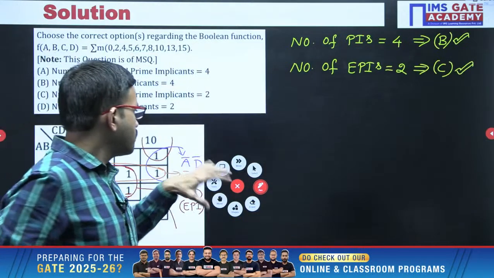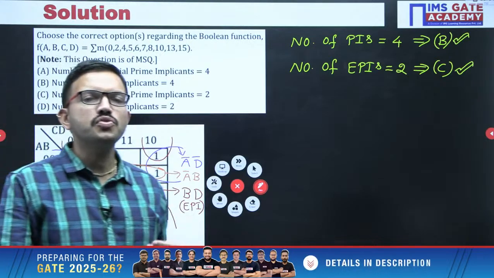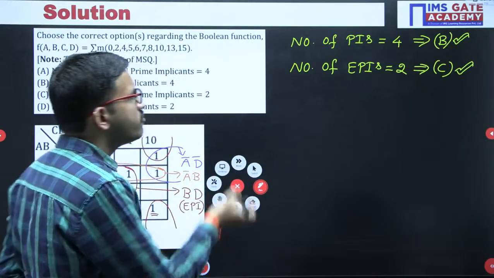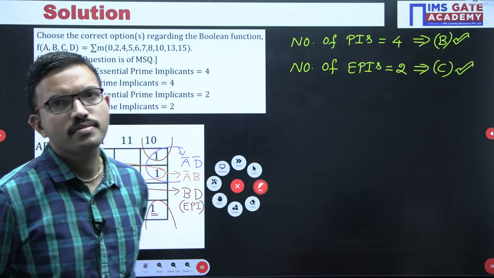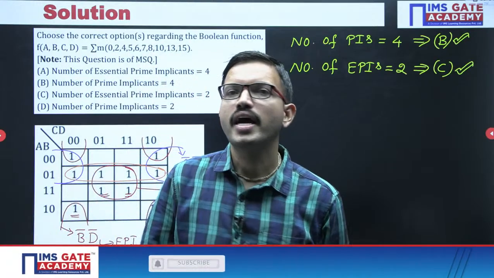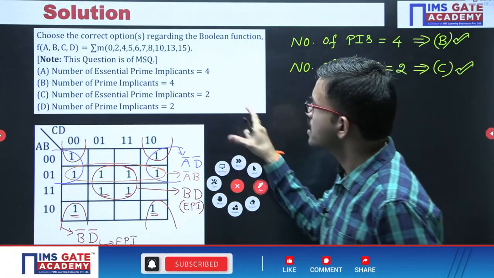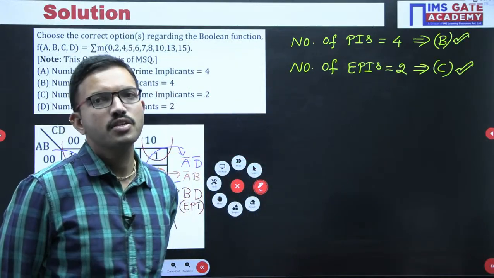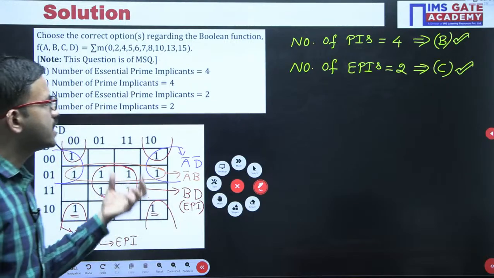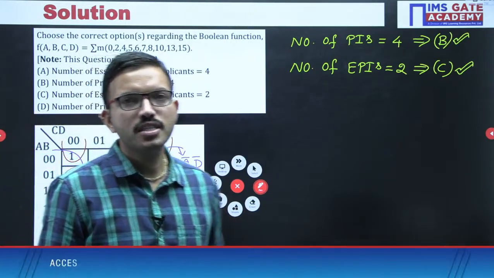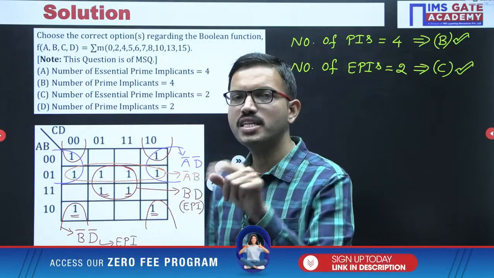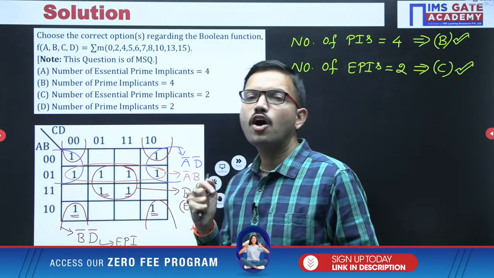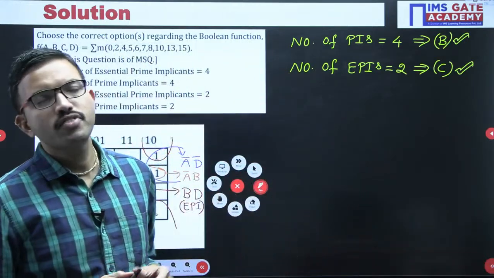Before that, suppose for the same question, if they ask you for the minimized function, in the minimized function how many product terms will you be getting? You can answer this one question. And one more question: for this particular given Boolean function, how many possible minimized functions are we having? I have asked 2 questions. The first question is, in the minimized function, how many product terms are we getting? You can mention the answer in the chat. The second question is, for the given function, how many possible minimized functions are we having?